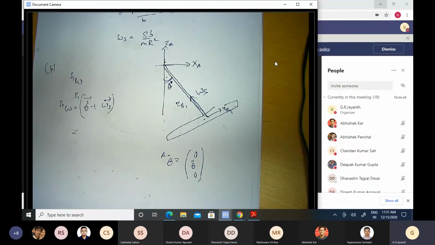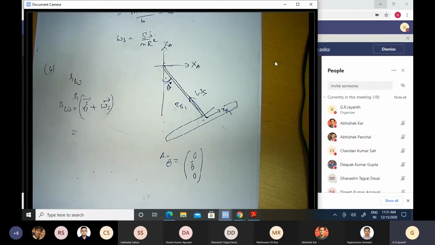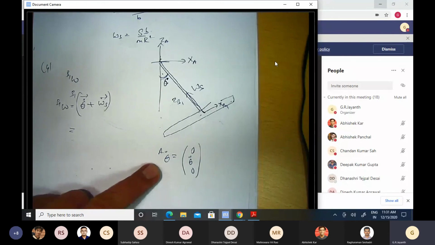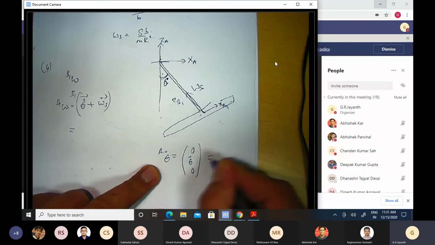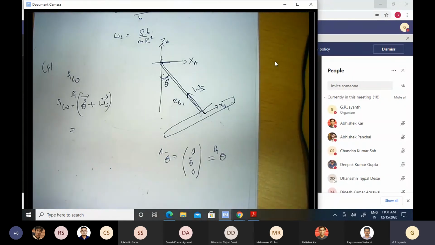But here is where you can simply be a little more street smart. If you see here, the y-axis of the B1 coordinate system and the y-axis of the A coordinate system are parallel to one another. So I don't need to do any rotation matrix kind of thing to resolve theta dot in the B1 coordinate system. It's going to be the same because the y-axes are